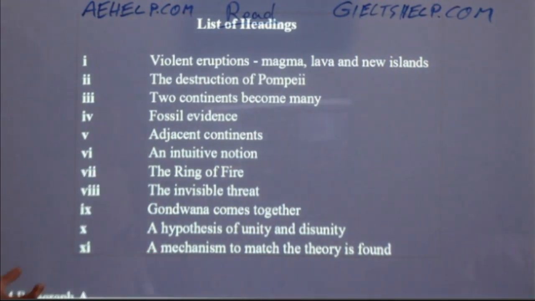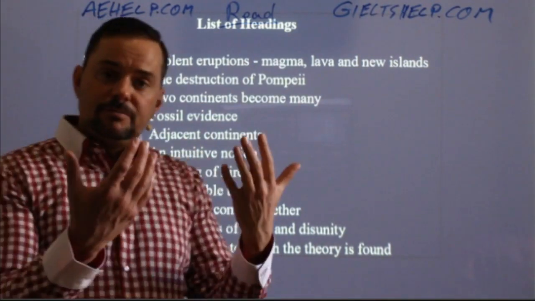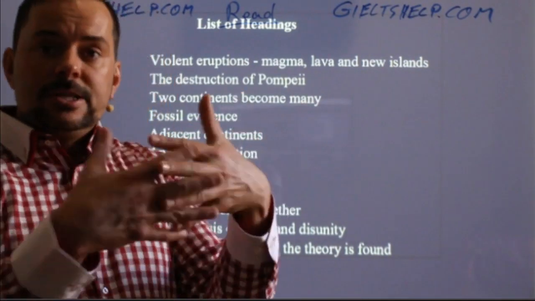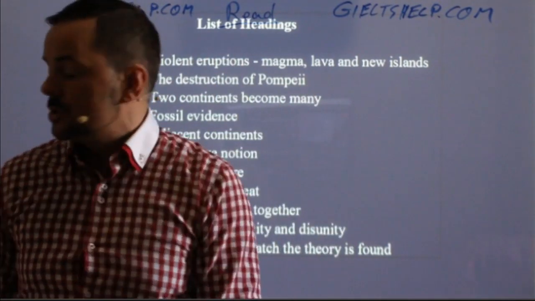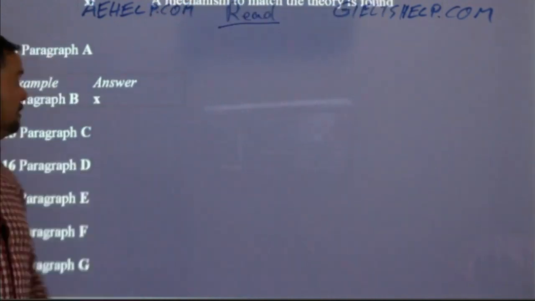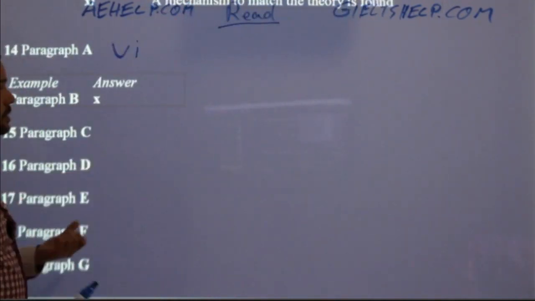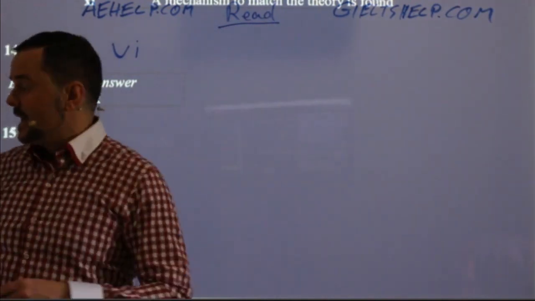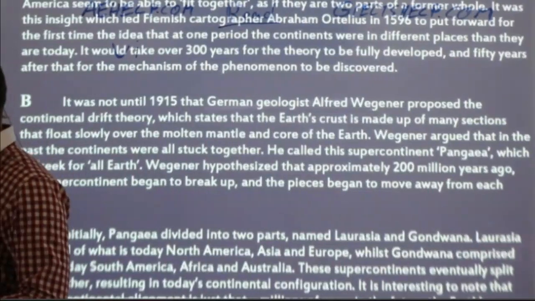Yeah, VI, an intuitive notion, right? It's a logical idea. Again, that picture of me looking at a map of the world and seeing the continents fit together. It's a logical idea, okay? So don't overthink it. So then we indicate VI on the answer key like this. It's an intuitive notion. And we go to the next question. Okay? So let's read